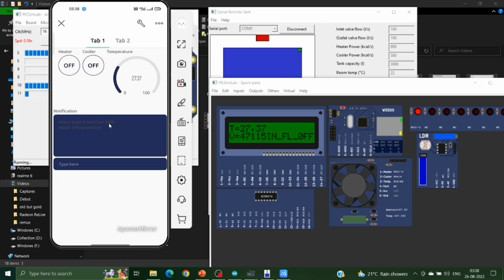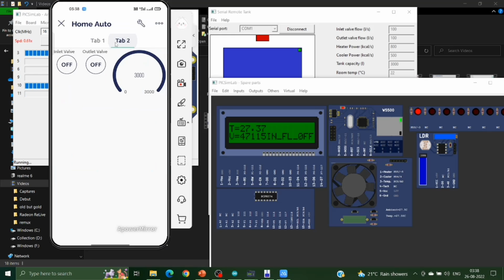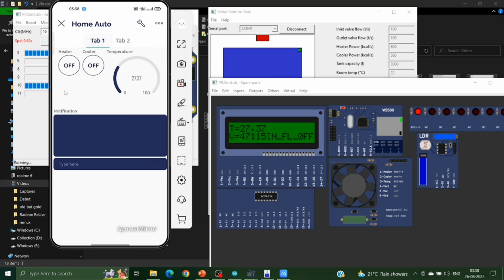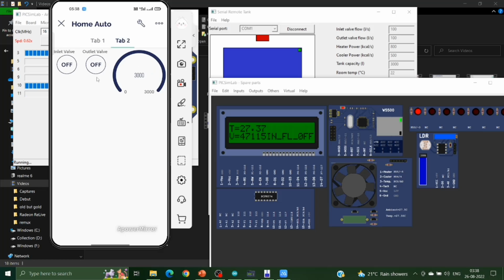Here, this is the Blink app. We have tab 1 and tab 2. Tab 1 is for controlling the temperature system and tab 2 for controlling the serial tank.